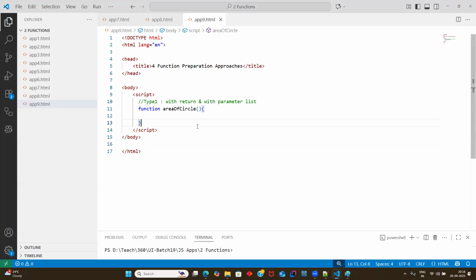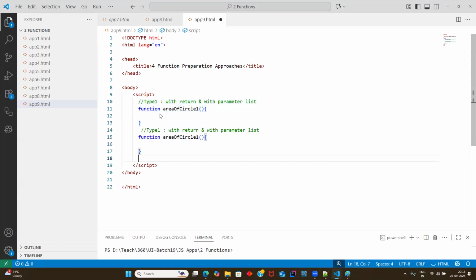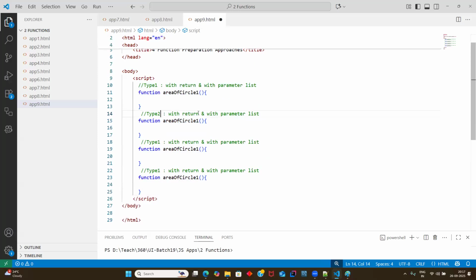So guys, this is the first thing you have to remember always. If I'm asking you to write 4 functions, you can write the 4 functions. Let's say I'll be writing function area of circle 1. Let me copy this. So this is type 2, with the return and without parameters. Next, type 3 will be without return and with parameter list, and type 4 will be without return keyword and without parameter list.